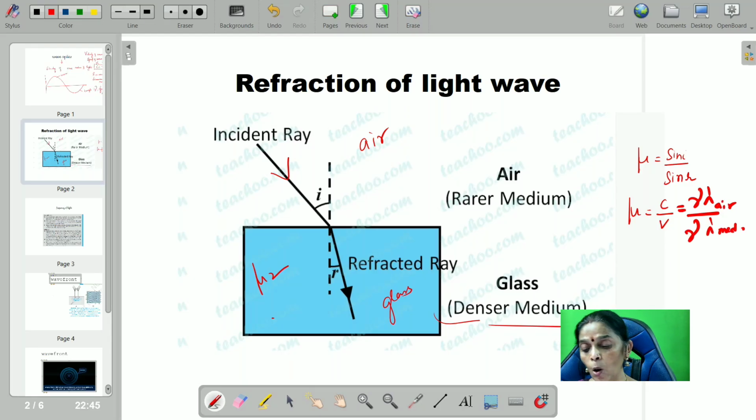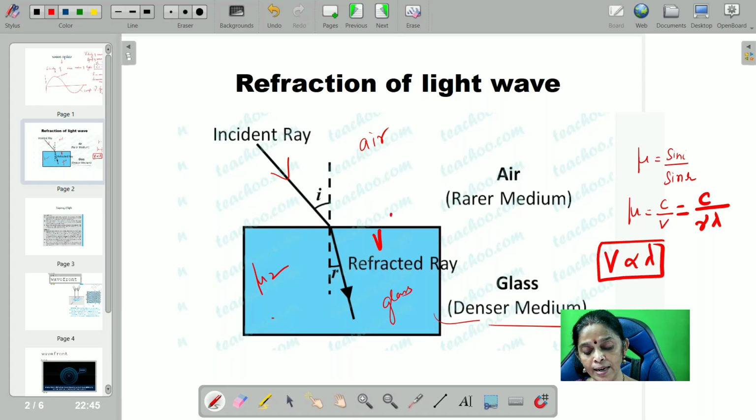Or you can write this as c by v, where v is equal to nu lambda. So I can write v is directly proportional to lambda. So v decreases here, speed decreases, therefore lambda also decreases.